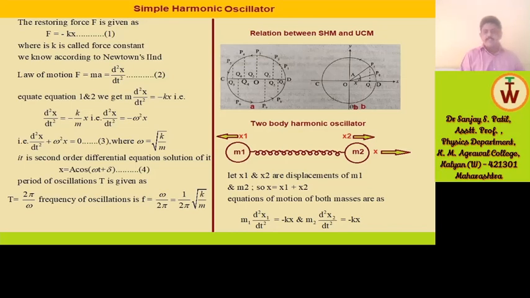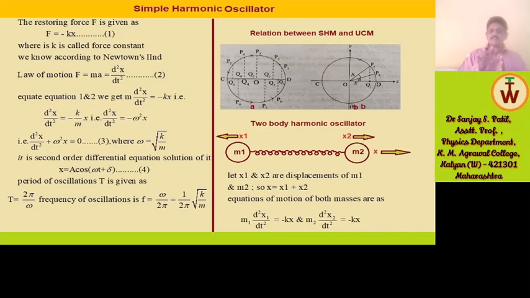Now we will see the two body harmonic oscillator. What is two body simple harmonic motion? All of you are familiar with simple harmonic motion for a one body problem. So what is the one body problem and what is the two body harmonic oscillator? There are two different masses, m1 and m2, attached with a string, and they are moving to and fro along the x-axis.